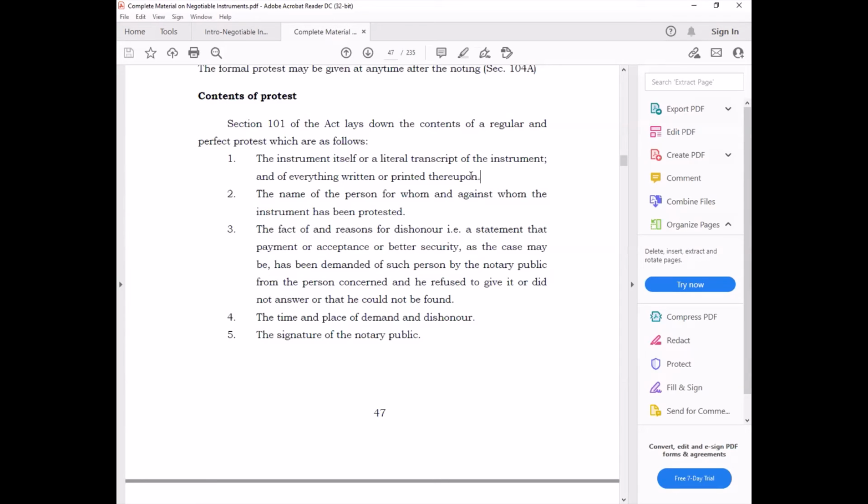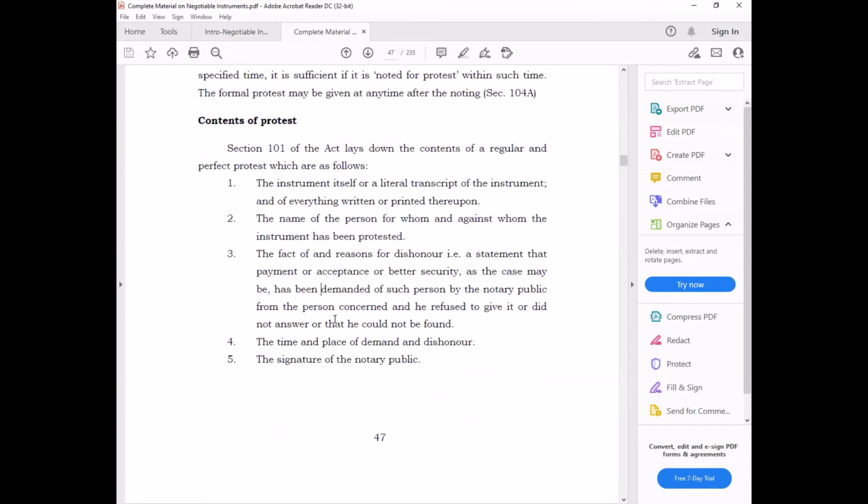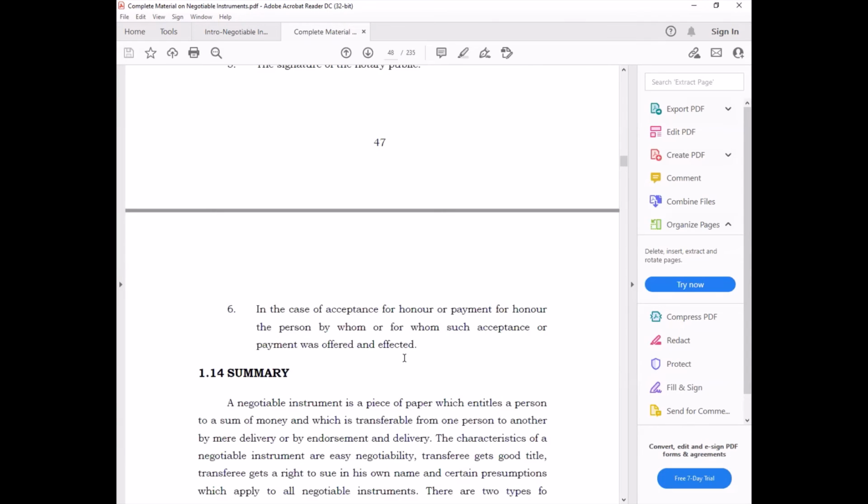First is the bill. The entire bill should be printed. Secondly, the person because of whom this has been dishonored. Thirdly, the reason behind dishonor, right? Fourth, the time and place of demand and dishonor. When did you present the bill for payment and when did he not agree to make the payment? Signature of the notary public, the noting charges portion that we discussed under section 99, that talks about the signature and stamping of the notary public.